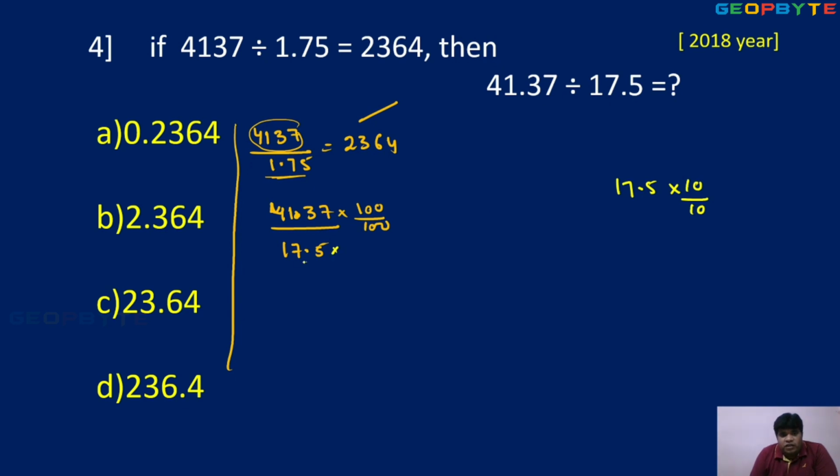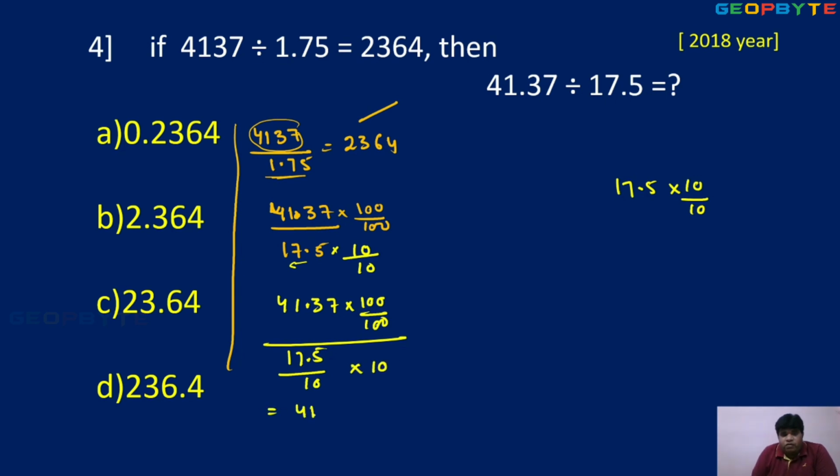We need one portion left. That's right, divisible by 10. Again, multiplication by 10, then no change in the value. So 41.37 into 100 by 100 upon 17.5 upon 10 into 10 for our convenience.